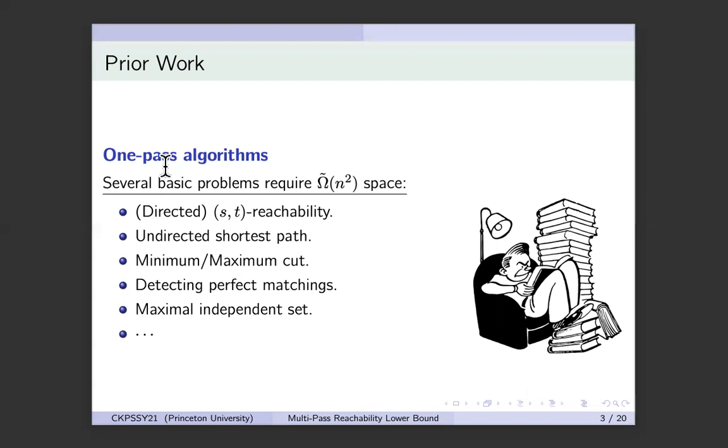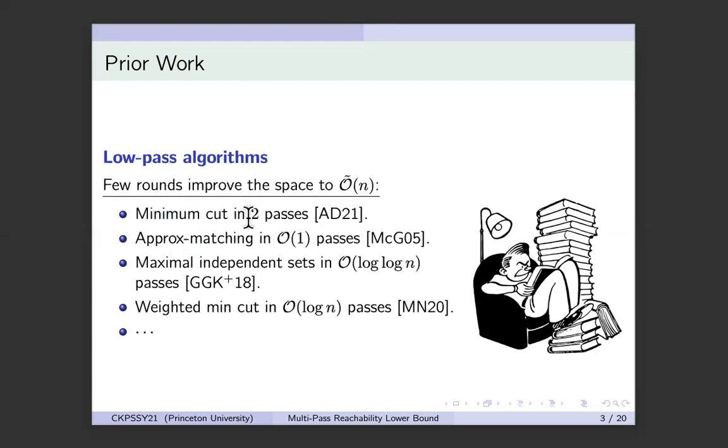And even if the algorithm has one extra pass, then many of these lower bounds just do not hold. For example, the minimum cut problem requires n^2 space with one pass. But when you give it one more pass, then you can compute it exactly with only n space. So you get a quadratic improvement with just one extra pass. If you give it some more passes, but still a constant, then you can compute a very good approximation to the maximum matching. With log n passes, you can start to compute independent sets in the graph.